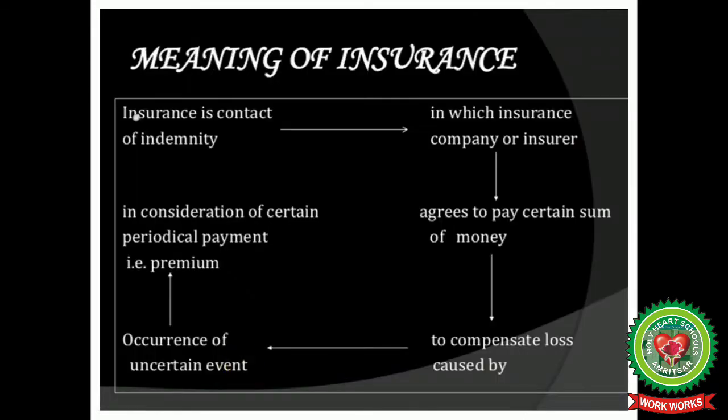Now simply we can say that insurance is a contract of indemnity in which the insurance company, or the insurer, agrees to pay a certain sum of money to compensate loss caused by the occurrence of an uncertain event, in the form of death or some accident, in consideration of certain periodical payment, which can be monthly or quarterly, and which we call a premium.